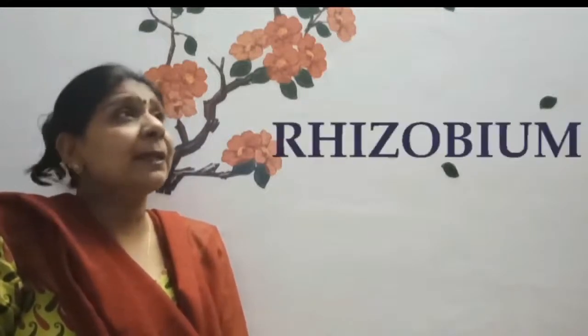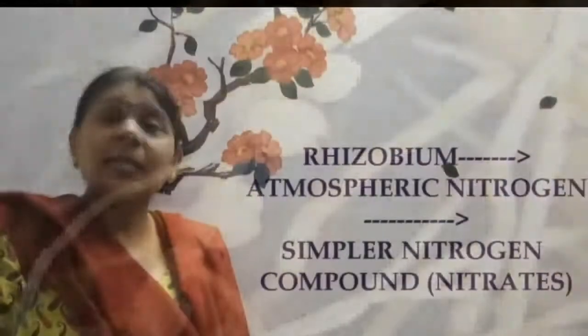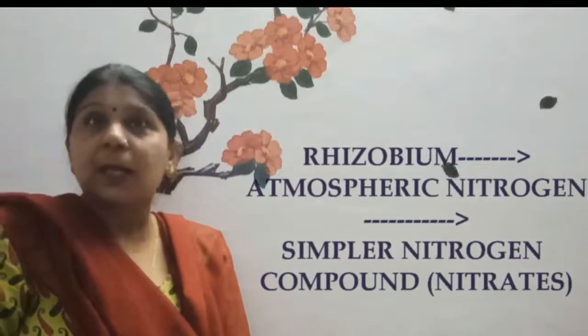Now what happens? This helps in replenishment of soil with nitrogen. You have studied about the bacteria called rhizobium, which is present in the root nodules of the plant. These bacteria convert atmospheric nitrogen into a simpler nitrogen compound, that is nitrate, which can be easily absorbed by plants. So, farmers are being encouraged about this practice. I think you can understand this process.